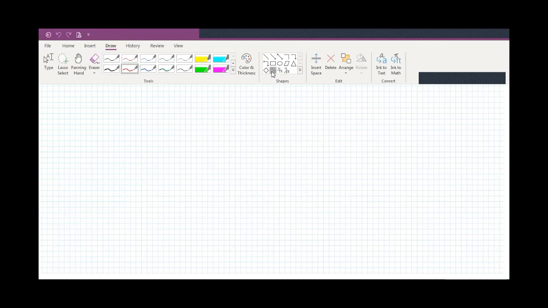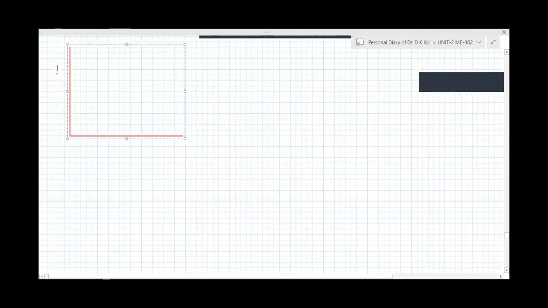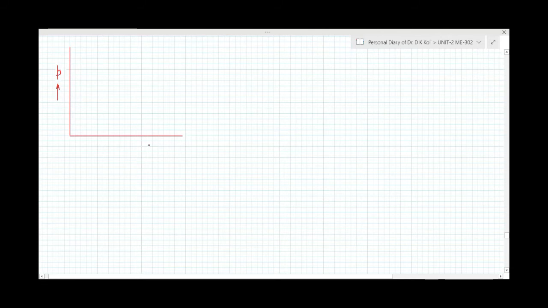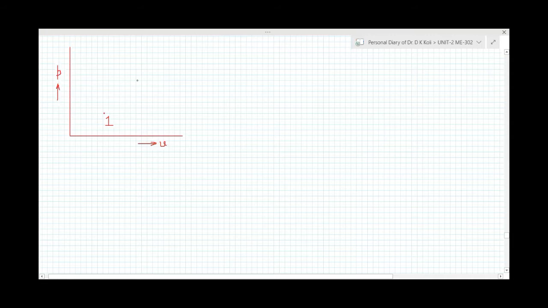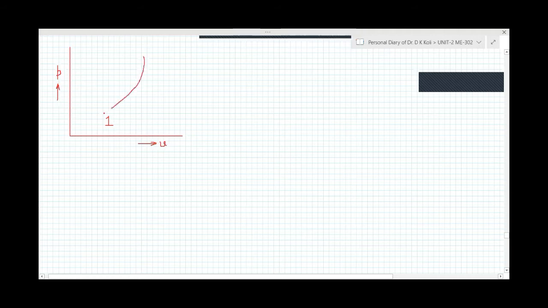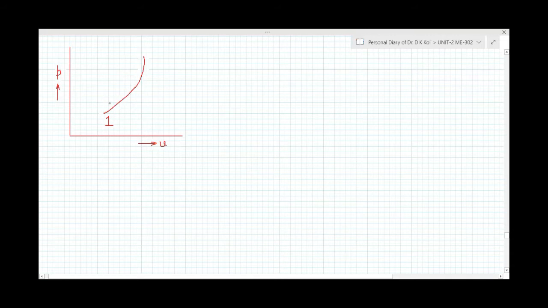Now I'm going to take a cycle. Suppose on this PV diagram, this is the pressure P on this axis and here we are taking volume V. Between any two states, suppose this is state 1 and this is state 2.